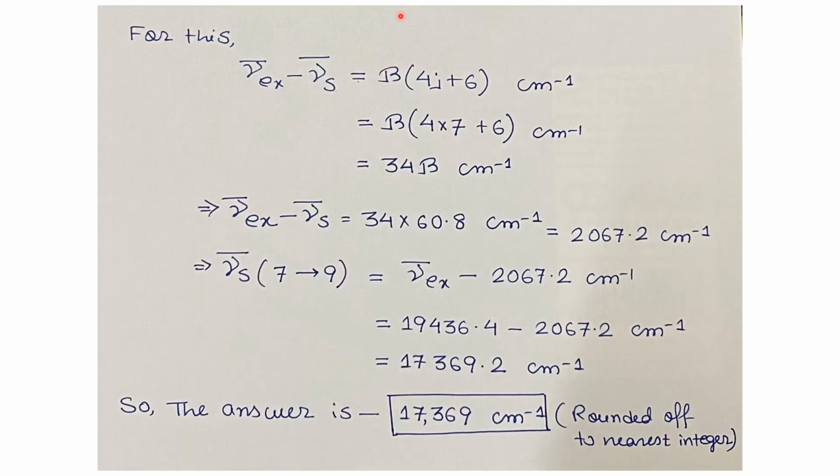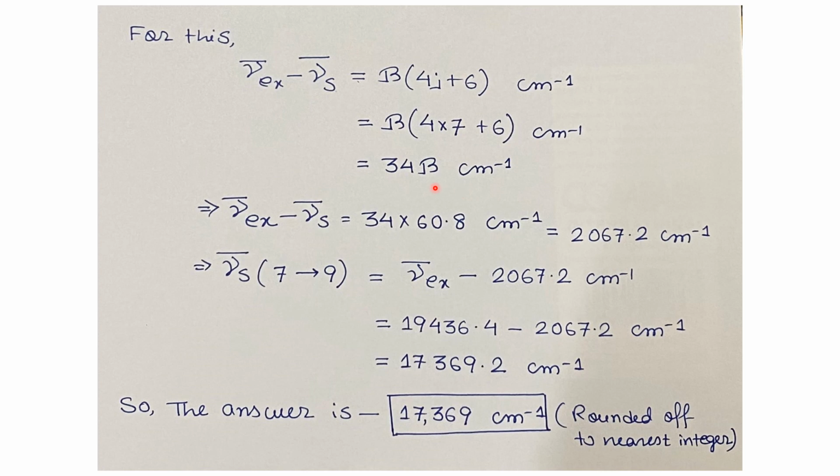Now we'll calculate the same thing for the transition from J equals 7 to J equals 9. For that transition, ν̄_ex minus ν̄_S equals B times (4J plus 6) cm⁻¹. For this transition J will be 7, so we put J equals 7 here. We get ν̄_ex minus ν̄_S equals B times (4 into 7 plus 6) cm⁻¹. That will give 34 times B cm⁻¹.